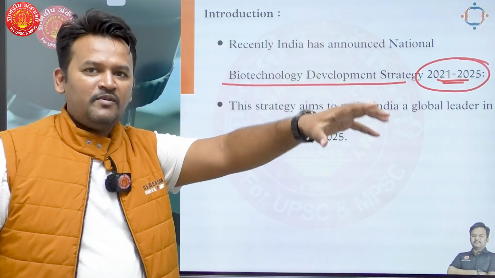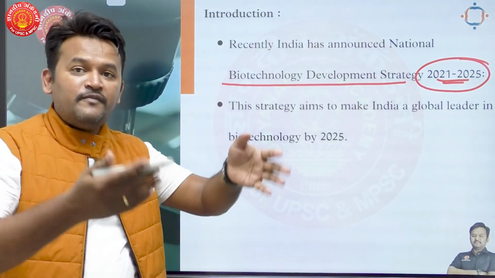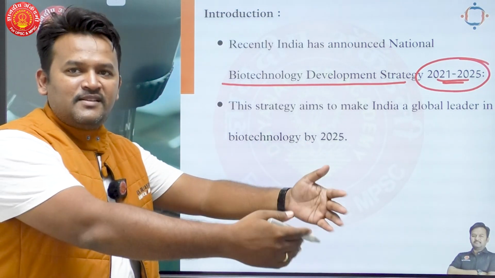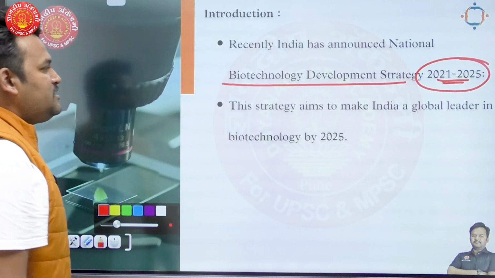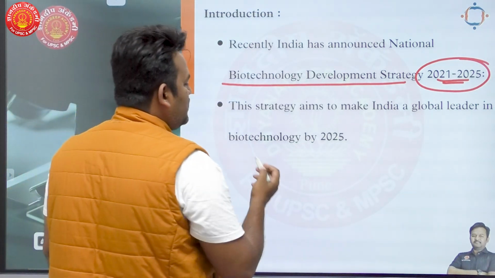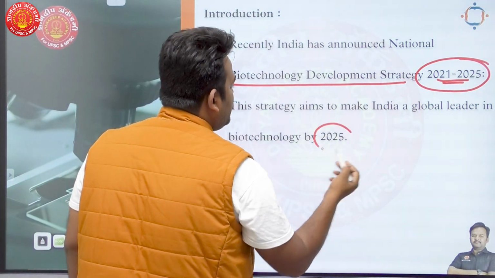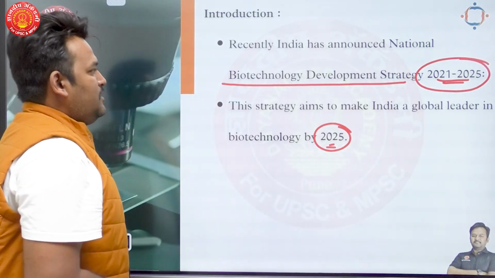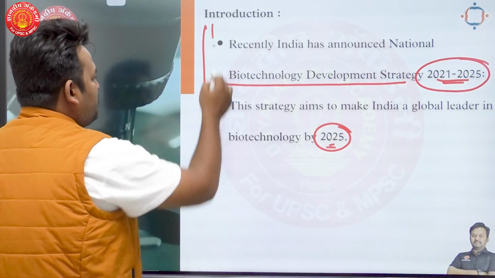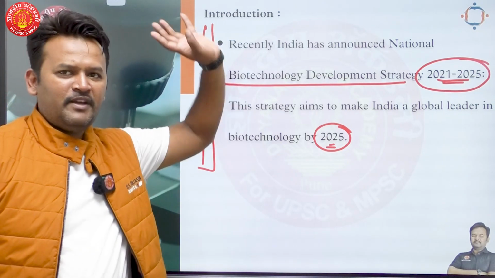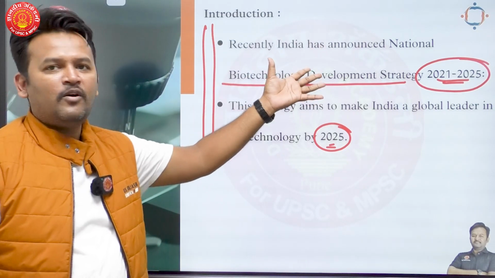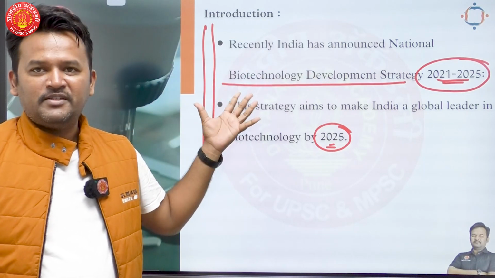Government has done something in biotechnology, and because of that, UPSC has asked us this question. Okay. Second thing, this strategy aims to make India a global leader in biotechnology sector by 2025. This is a very best example of introduction, right? Try to bring the context to this particular question.